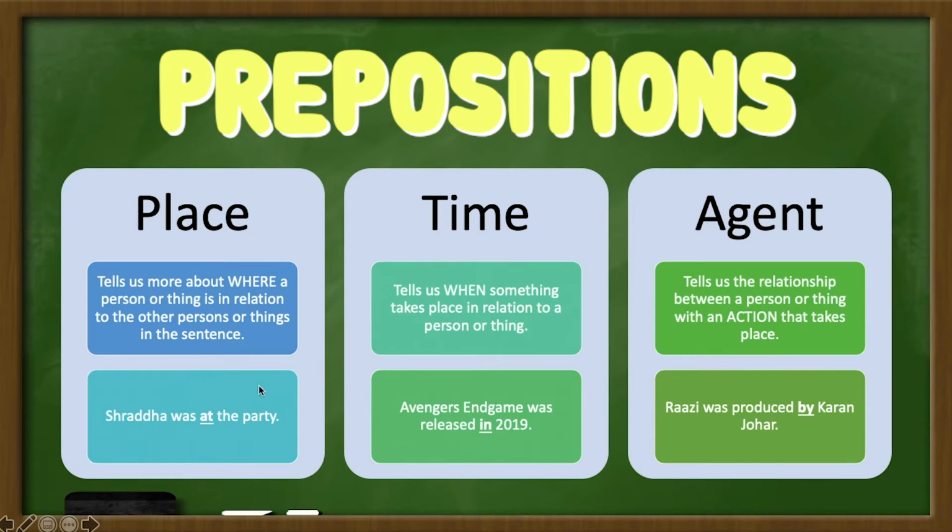Look at these 3 examples for the 3 types of prepositions. For the preposition of place, we saw Shraddha was at the party. The preposition at tells us the location of the person in relation to the other words of the sentence. So we know that Shraddha was at the party because of the word at.